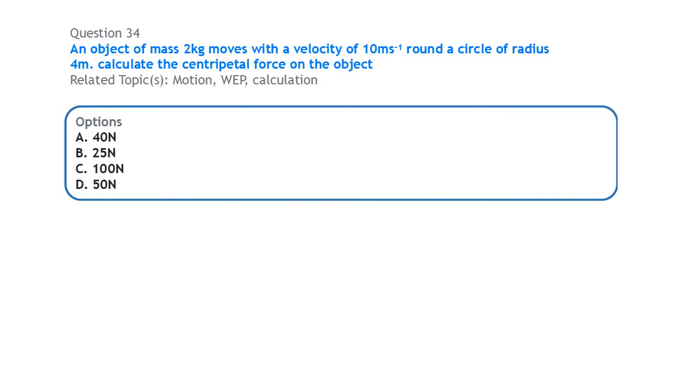Next, on work, energy and power: an object of mass 2 kg moves with a velocity of 10 meters per second round a circle of radius 4 meter. Calculate the centripetal force on the object.